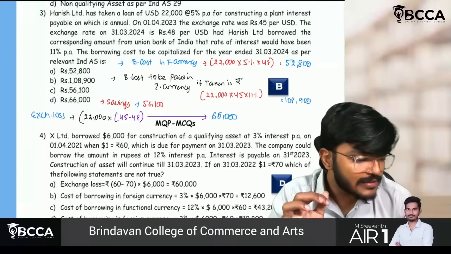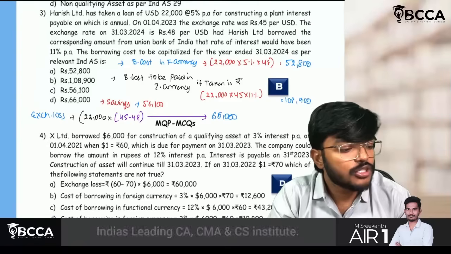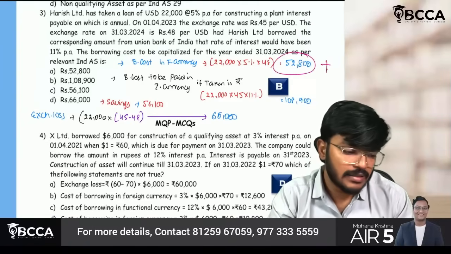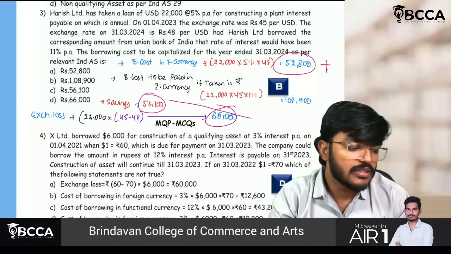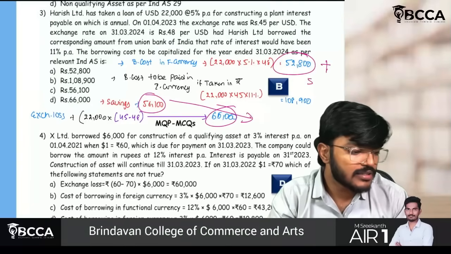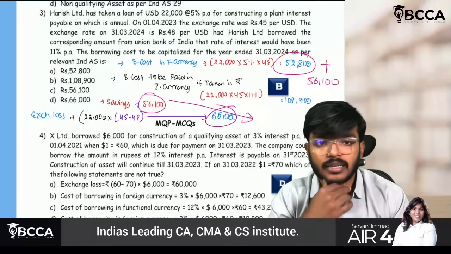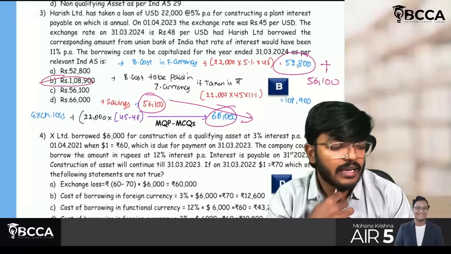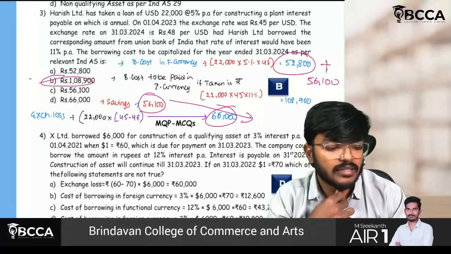So the total borrowing cost which should be capitalized is this 52,800 plus 56,100. Therefore, the option 1,08,900 will become the correct answer.